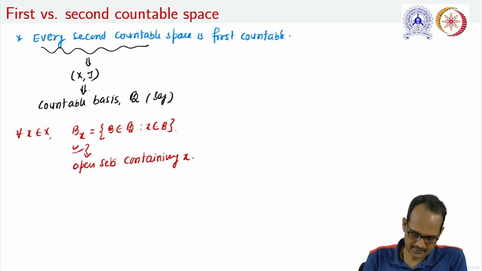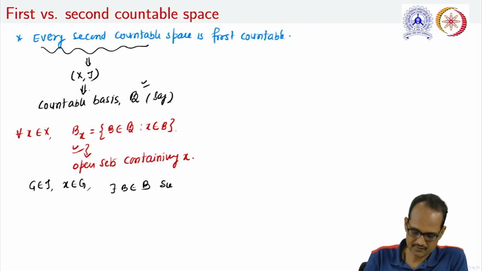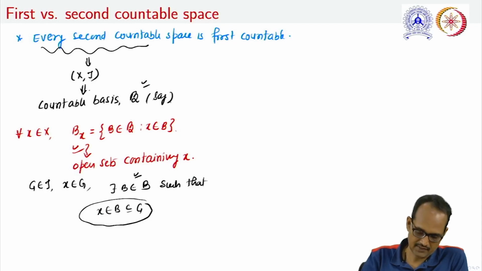Now, if we take any open set G containing this x, by the definition of basis, there exists some B in the basis such that x belongs to B which is a subset of G. But note that such a B we have already taken in Bx.